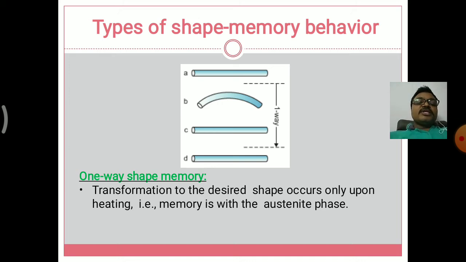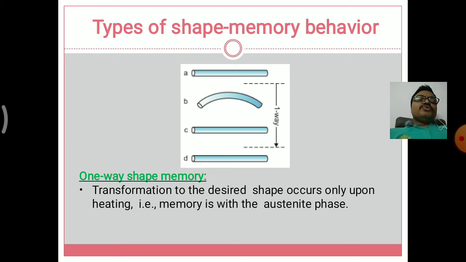In the picture above, A is the original shape of a solid object, and on heating it gets deformed, with some bending on both sides of the object, and when it is cooled it removes its bending and comes back to its original shape.